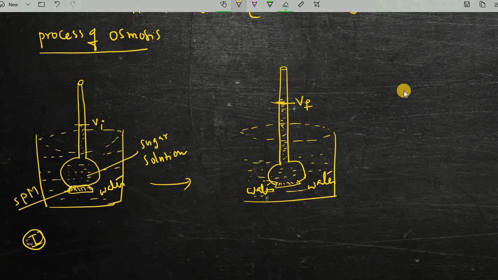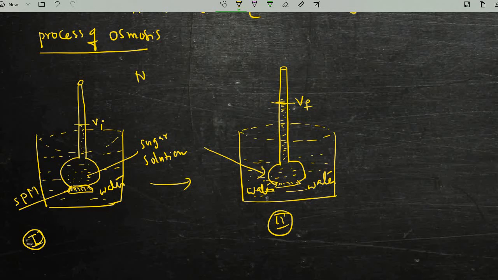So the sugar solution is inside the funnel. Now you can observe here in the second picture, Roman number 2. This entire experiment we call osmosis by Nollet.